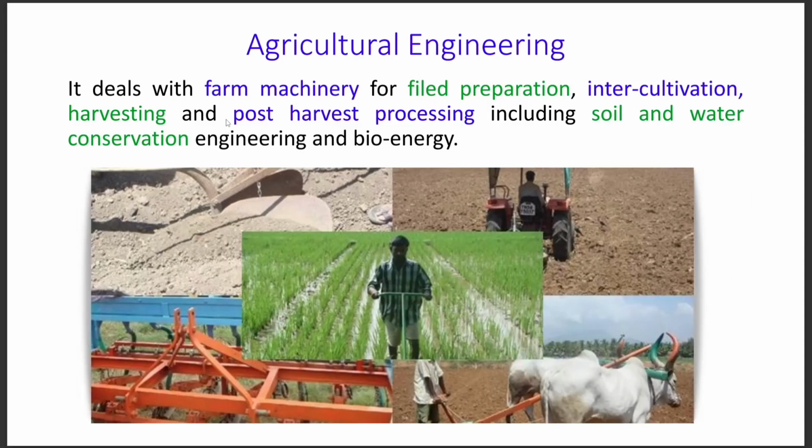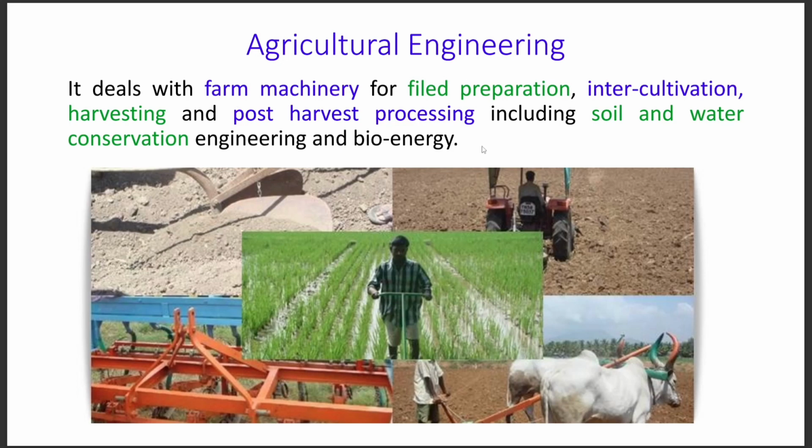Then we have agriculture engineering. In agriculture engineering, we will deal with the farm machineries for field preparation, mainly for the cultivation of any plant or crops. We first have to prepare the land. So for that we need machineries or cows or bullocks to make the soil friable. So we need many machineries, and we get that help from agriculture engineering.